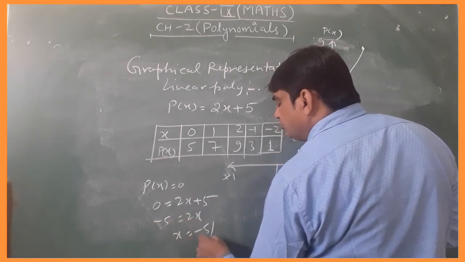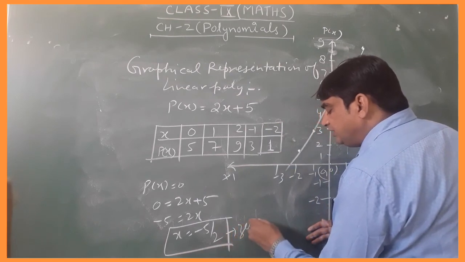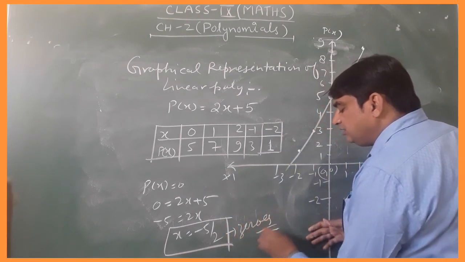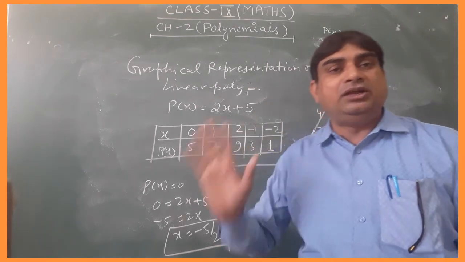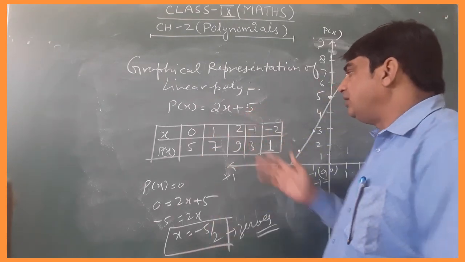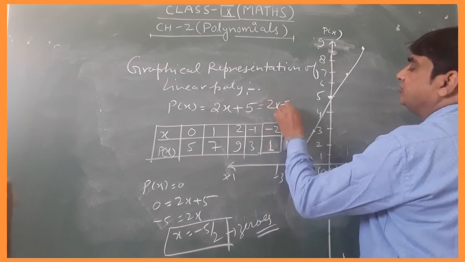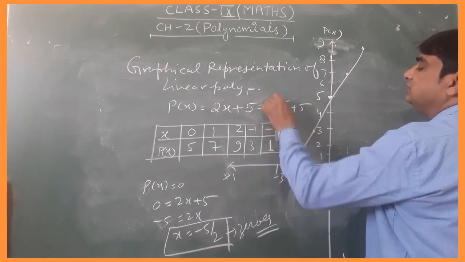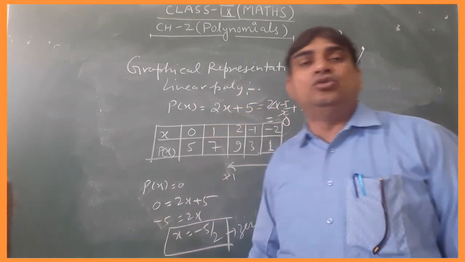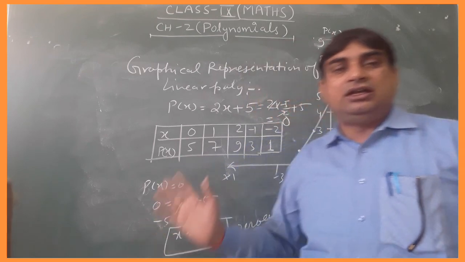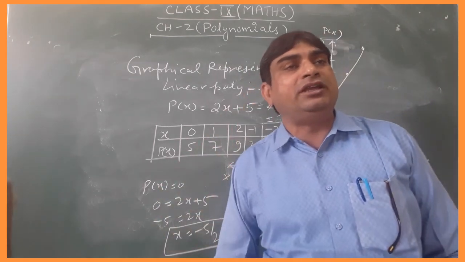So x is equal to minus 5 by 2, which is the zero of the polynomial. If we put minus 5 by 2 in the given polynomial, the polynomial will be 0.